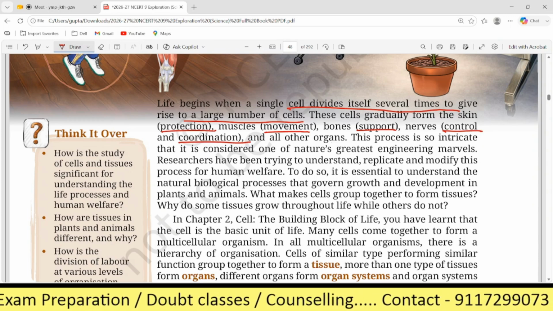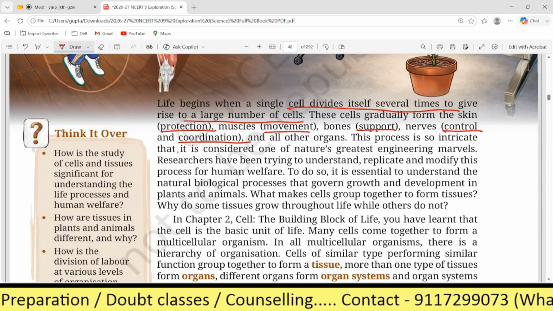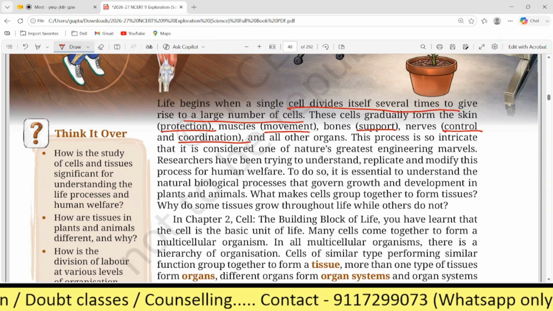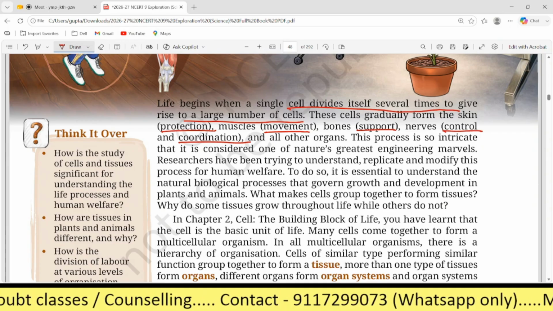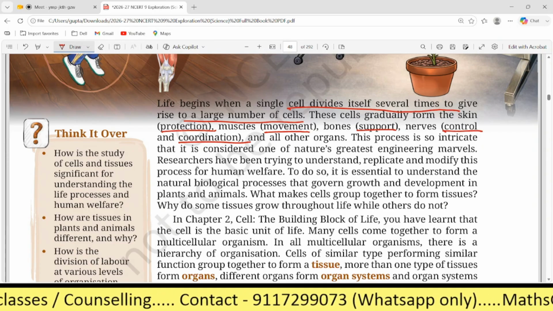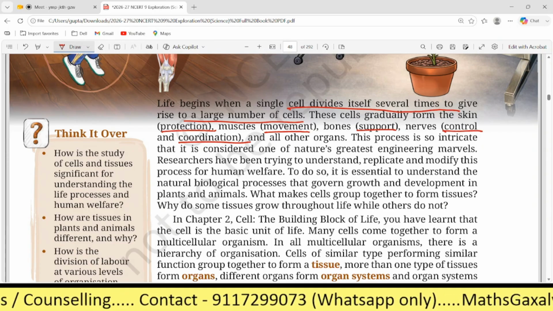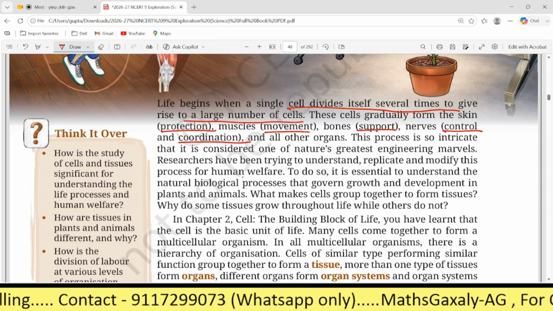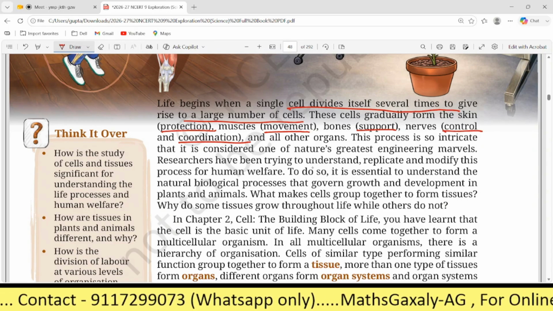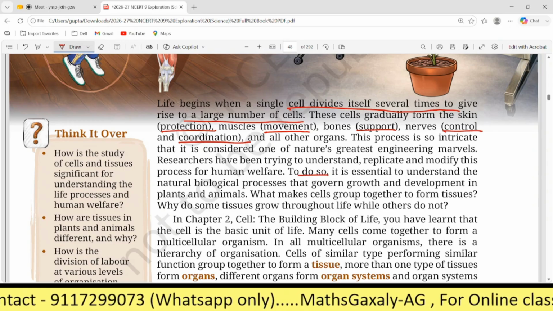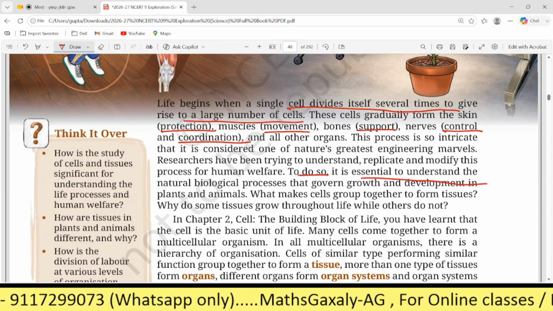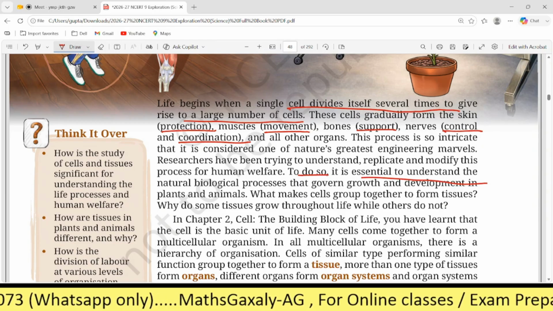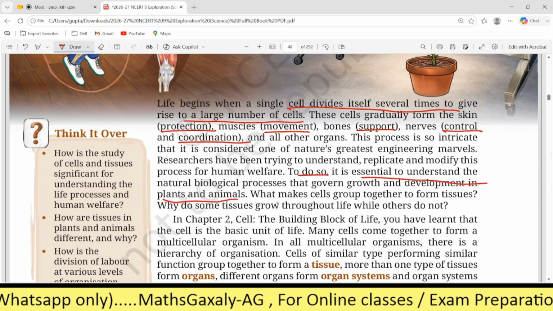This process is so intricate that it is considered one of nature's greatest engineering marvels. Researchers have been trying to understand, replicate, and modify this process for human welfare. To do so, it is essential to understand the natural biological processes that govern growth and development in plants and animals. Is it clear?